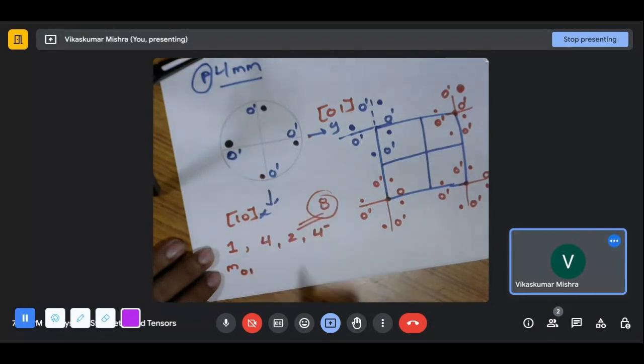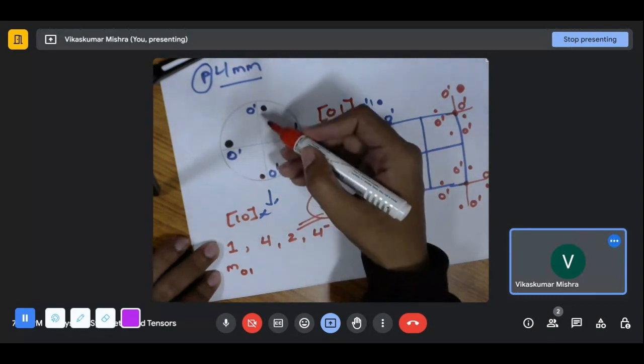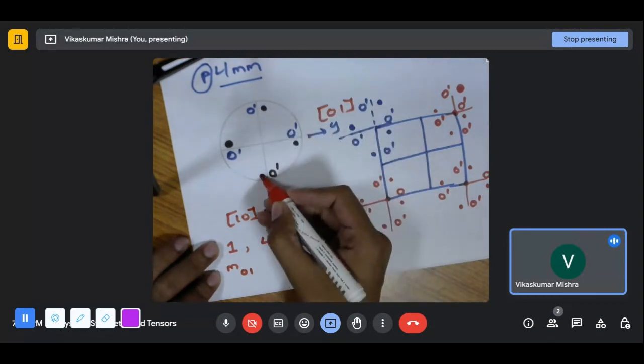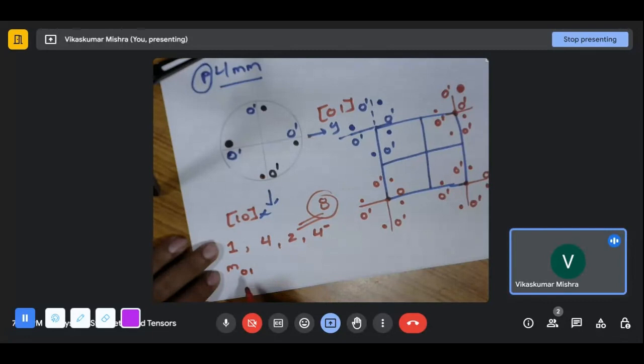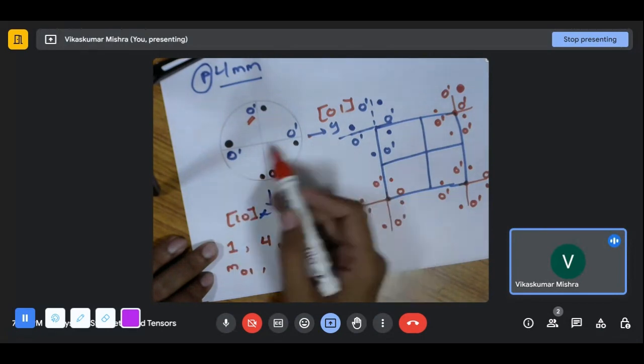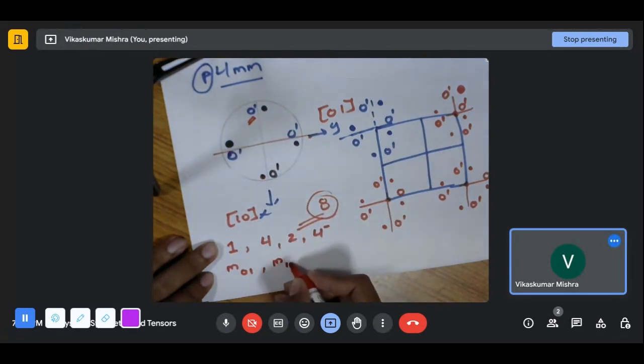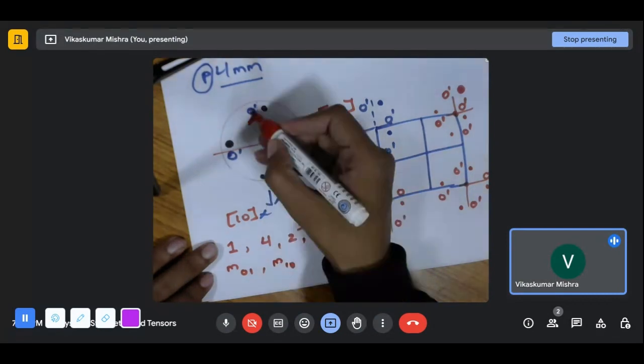So we can generate this. Also we can generate this from this particular point using this 0 1. Now we can generate this point also by taking this particular mirror which is perpendicular to the x-axis, m 1 0.